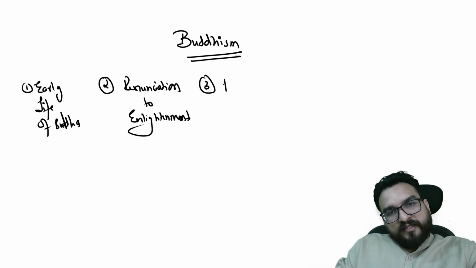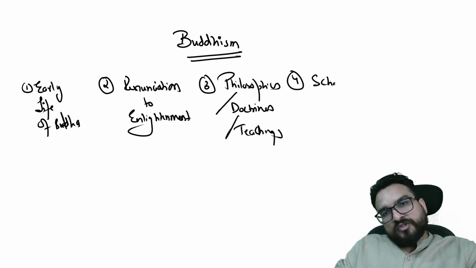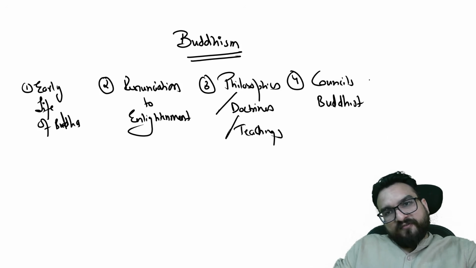Third, you will be learning about his philosophies, doctrines, teachings, call it the way you want. Then fourth, you will be learning about Buddhist councils. Then fifth, schools of Buddhism.